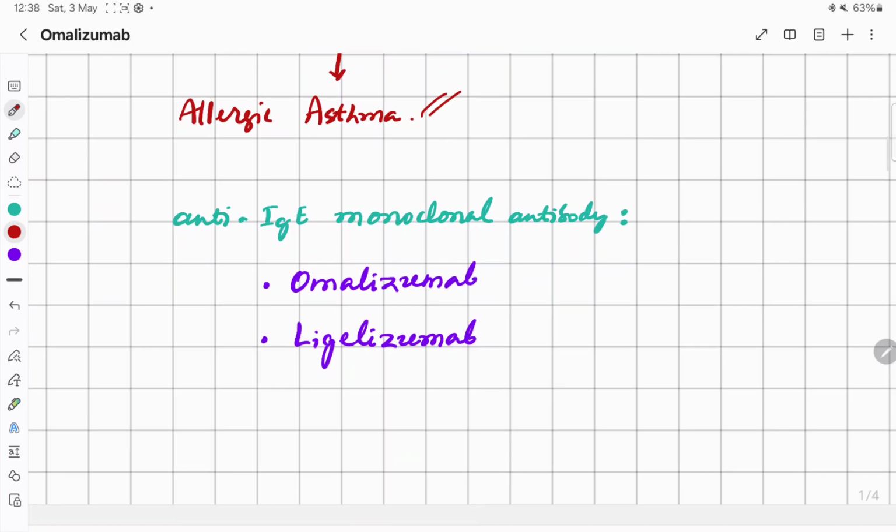And the anti-immunoglobulin E monoclonal antibodies can be effective in the case of allergic asthma. The commonly used, commercially available drug is Omalizumab, and the other drug under development is Ligalizumab.